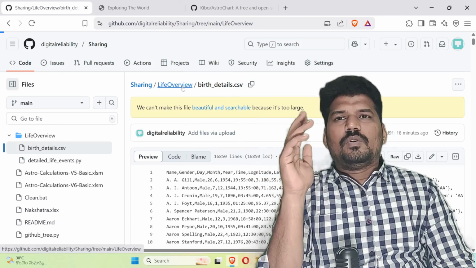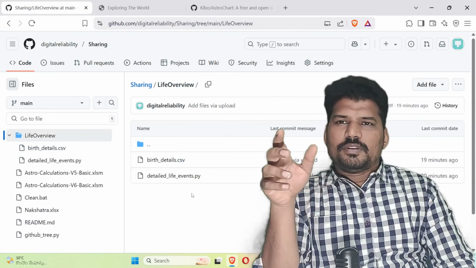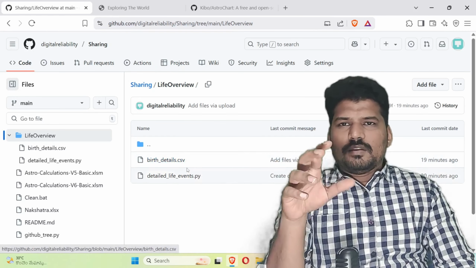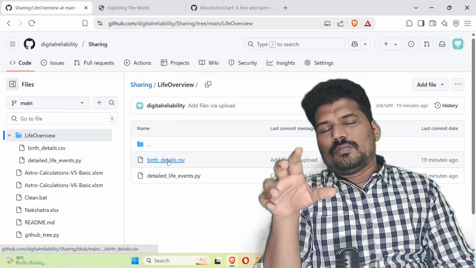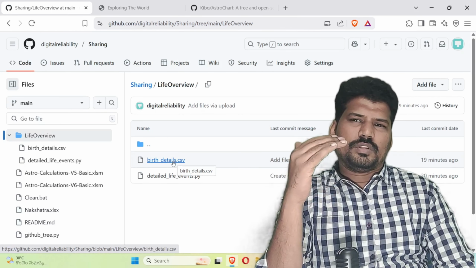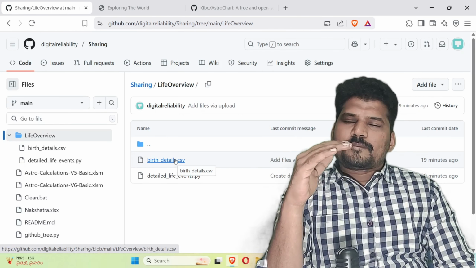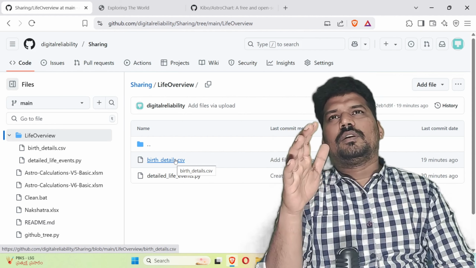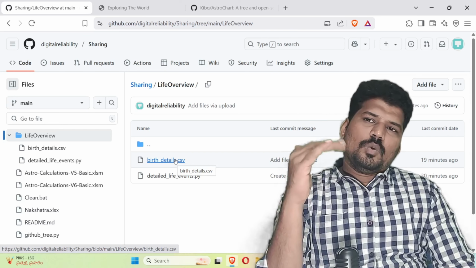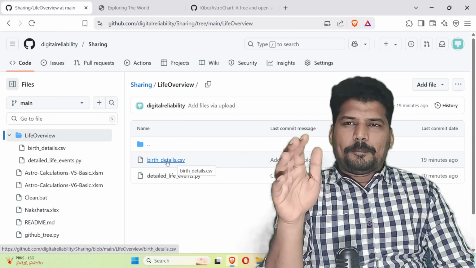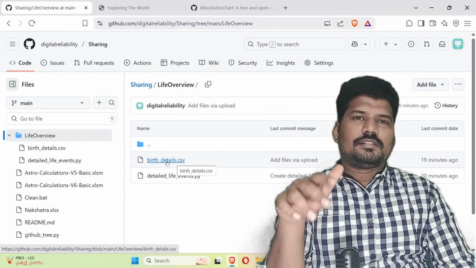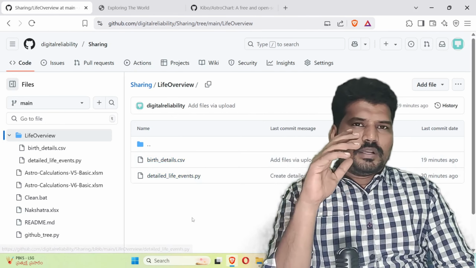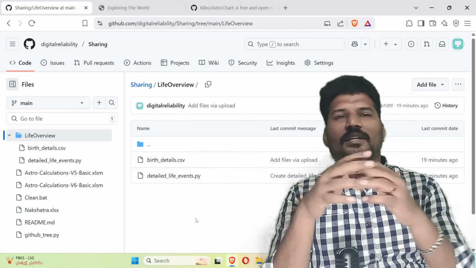If you want to get details of any person, you need to fill in the birth details in the same format in which the CSV file is containing. You need to remove the existing birth details and keep the birth details of the persons whose details you are looking for. Fill it in this Excel file without changing the format, and then run it, and you will get those details.